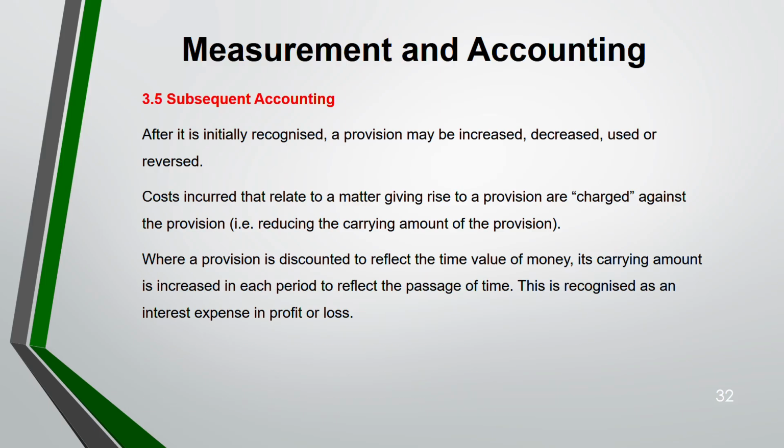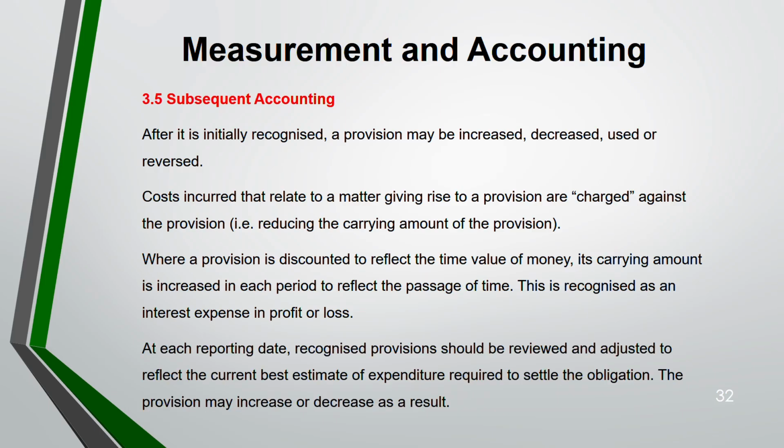Okay. At each reporting date, the provision has to be reviewed and adjusted to reflect the current best estimate of the expenditure. Remember, provision is an estimate. So every year end reporting date, you have to do the estimate. The provision can increase or decrease because of your change in estimate.